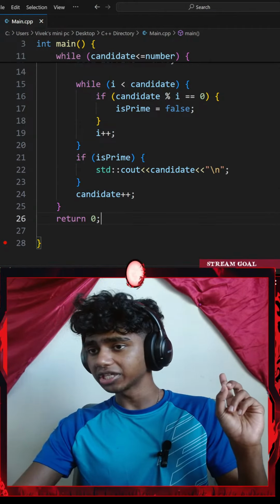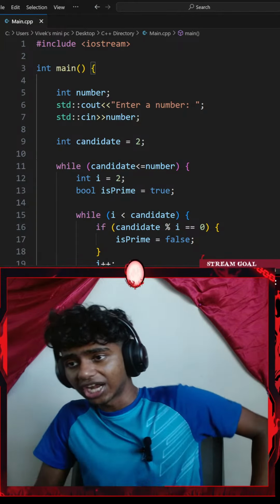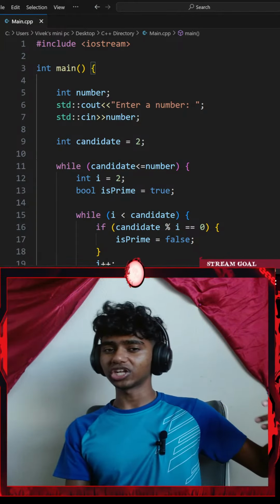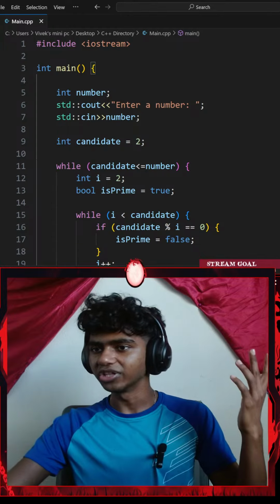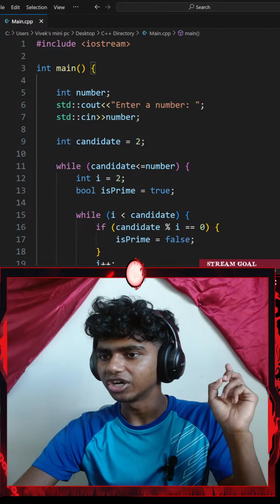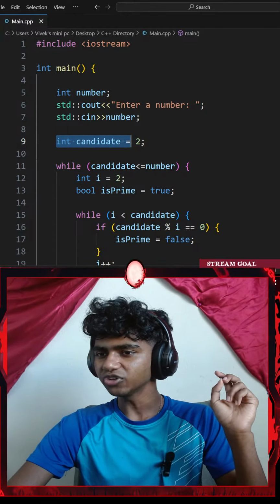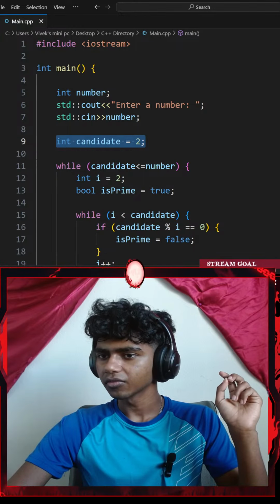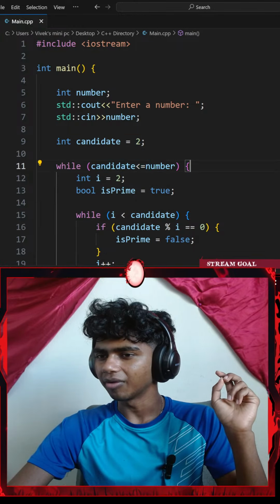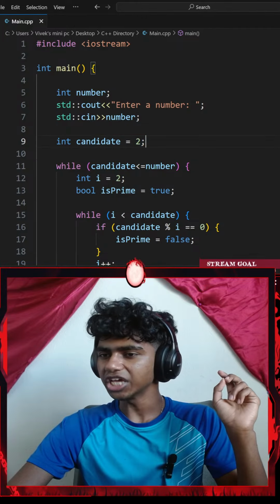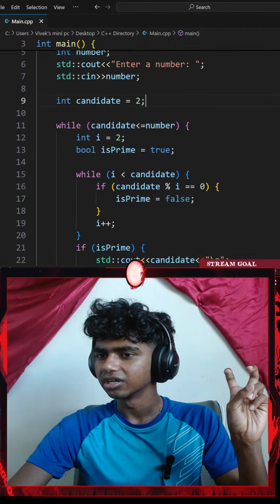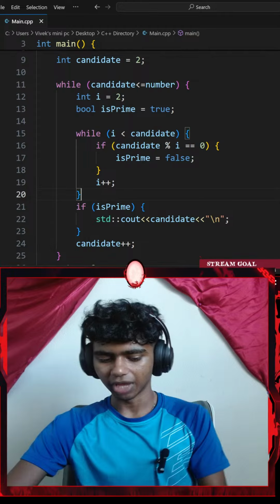Okay, it does work honestly, but I don't take credit for this question at all, guys. I've just been trying to write this question again and again so I get a quick click on how this works. I feel like I'm kind of understanding. So, my candidate variable, and then while candidate is less than my number. So, candidate is basically my prime numbers. And then boolean is prime. I might ask that question to Sensei.